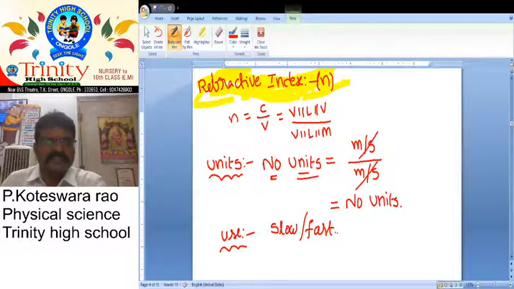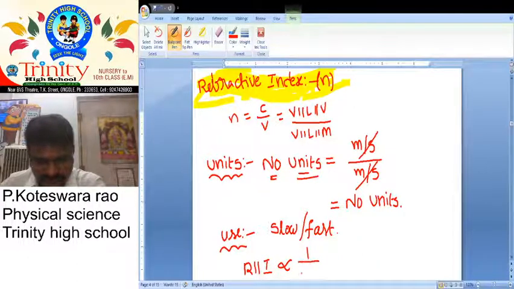Okay, then what is the relation between refractive index and velocity of light? Here both are inversely proportional. Refractive index is inversely proportional to speed of light or velocity of light.